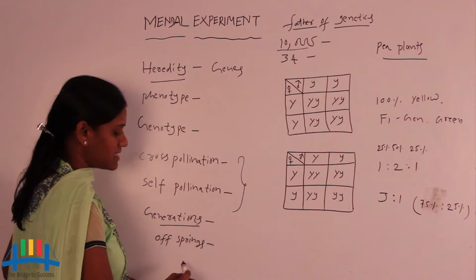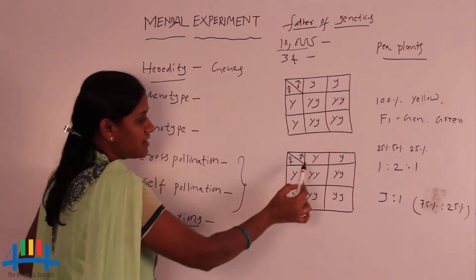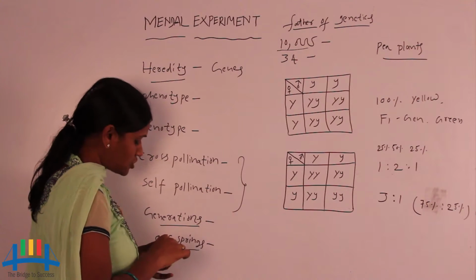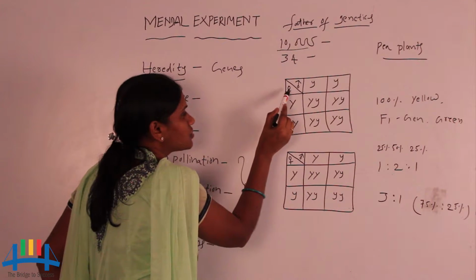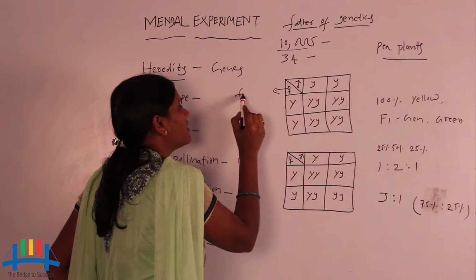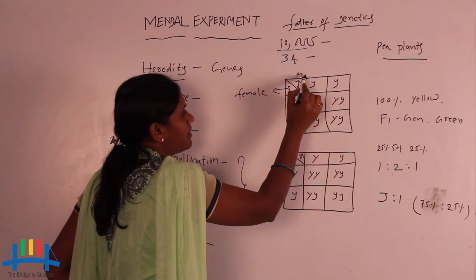Then generations. First, these are called the parents, and the generations that follow are called offsprings. Here we show the female, the mother, below, and then the father, the male.